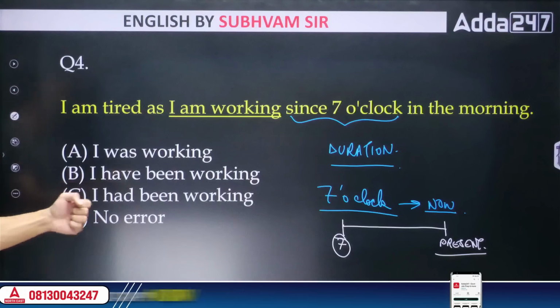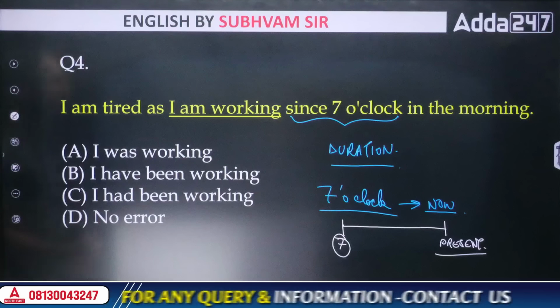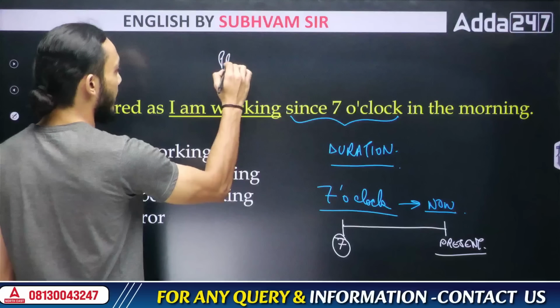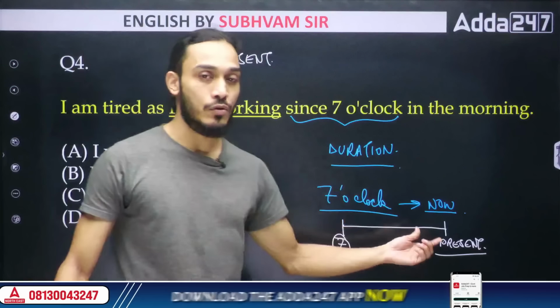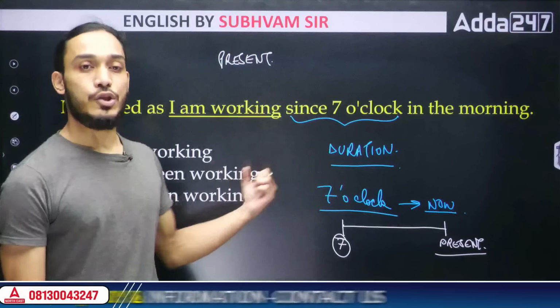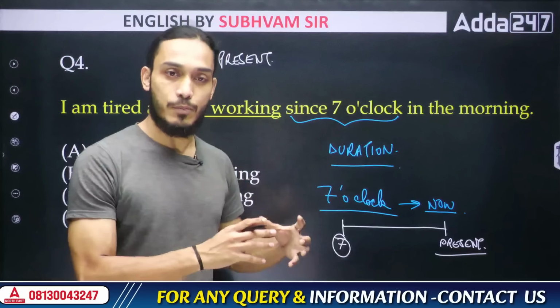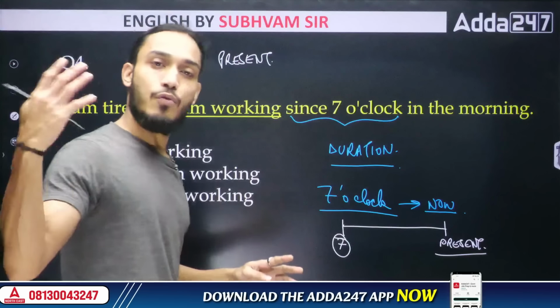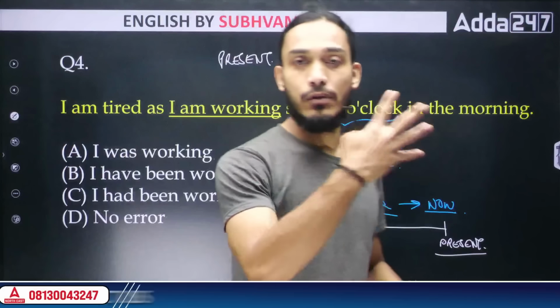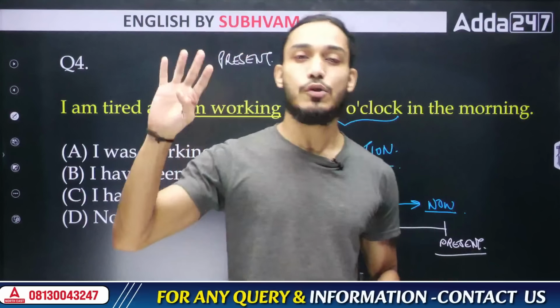So the tense that we need to use here is going to be some kind of present tense, right? Some kind of present tense. We are sure that we don't have to use past or future tense. Why? Because we are mentioning the present in this sentence. We are focused on the present. Now, there are 4 different types of present tenses, just like there are 4 different types of past tenses and 4 different types of future tenses. What are the 4 types of tenses?